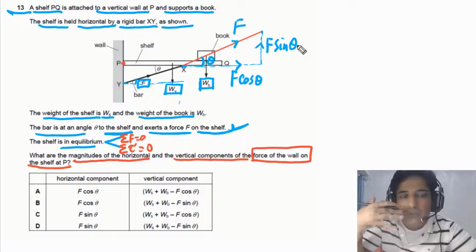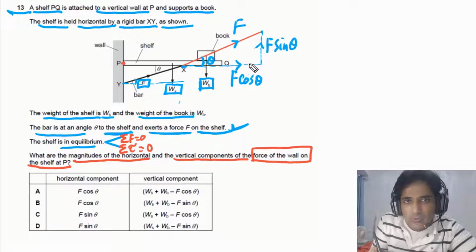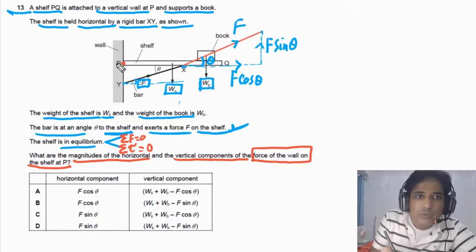Now we need to look at forces. If we look along the horizontal, there is only one force that is acting on the shelf, and this force is acting to the right. So there must be a force by the wall on the shelf to the left. Then that force we can say Fpx.